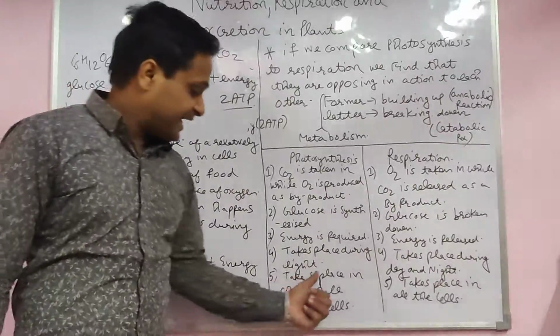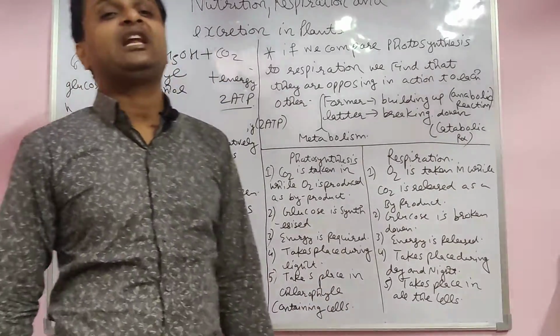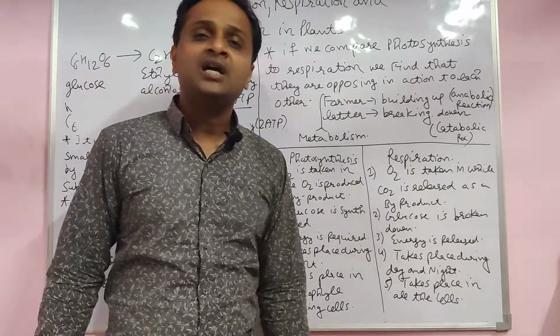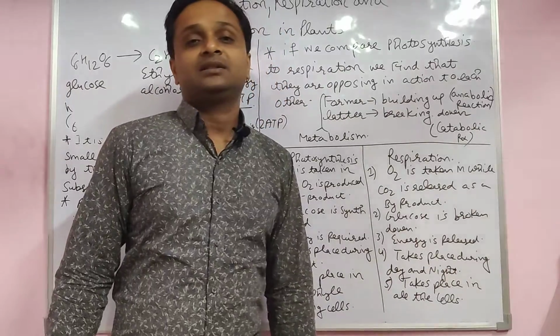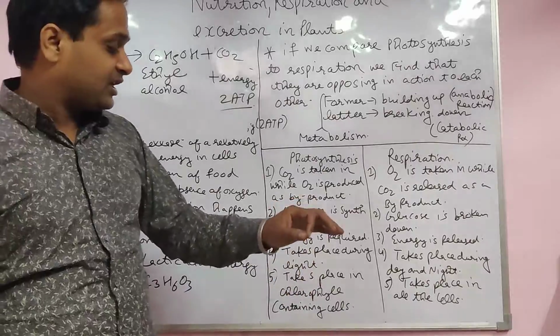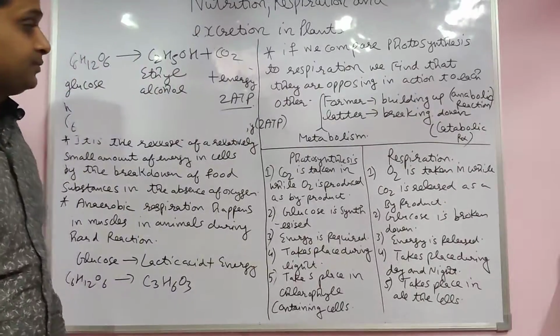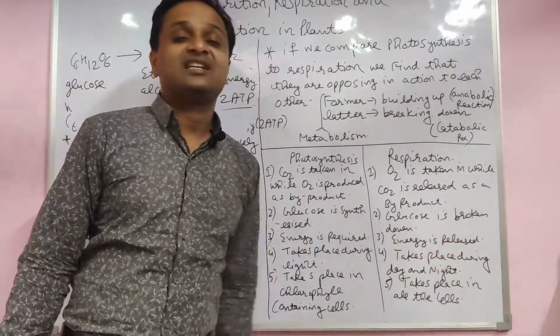Photosynthesis takes place in the presence of chlorophyll, the green pigment that traps sunlight. The function of chlorophyll is to trap sunlight, students. Respiration takes place in all cells, while photosynthesis takes place only in cells which contain chlorophyll. This is the difference between photosynthesis and respiration.